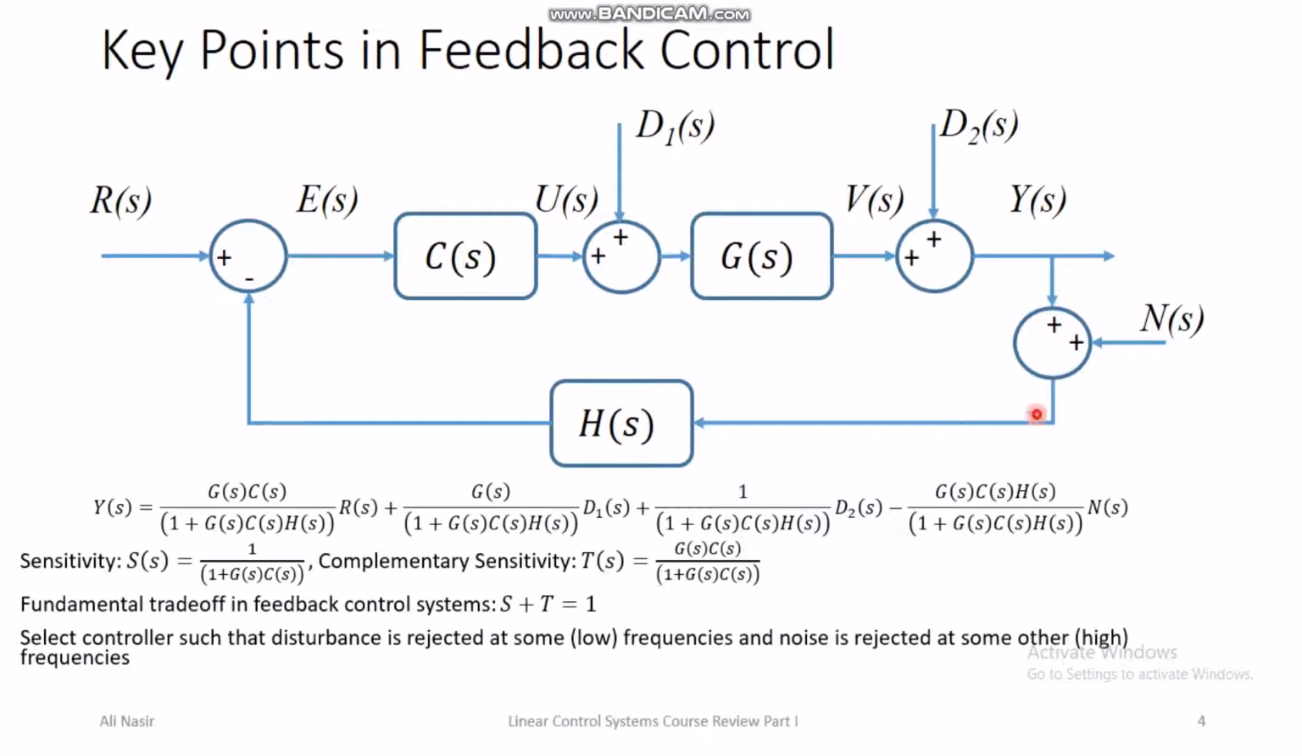So for example, if you are trying to design a control system for an aircraft, then the aircraft has to experience a lot of crosswinds and other disturbances when it is flying in the air. So in that case, you will not want to have noisy sensors on board the aircraft in order for your controller to work well.